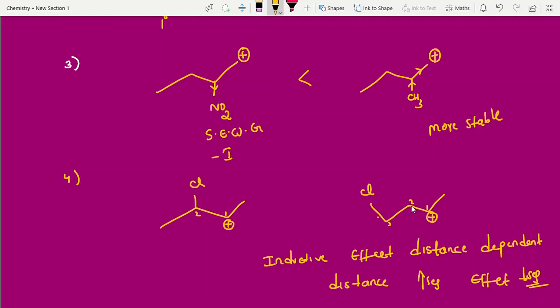Even he is also not giving electrons, but he is very near, a strong withdrawing group. Minus I group is very near. Then what happened? He will withdraw electrons from this. So that's why the effect is more here.